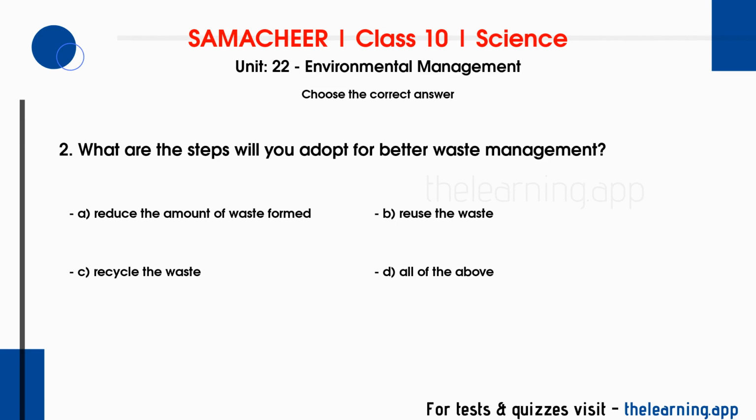Question 2. What steps will you adopt for better waste management? Options are A. Reduce the amount of waste formed. B. Reuse the waste. C. Recycle the waste. D. All of the above. Correct answer is D. All of the above.